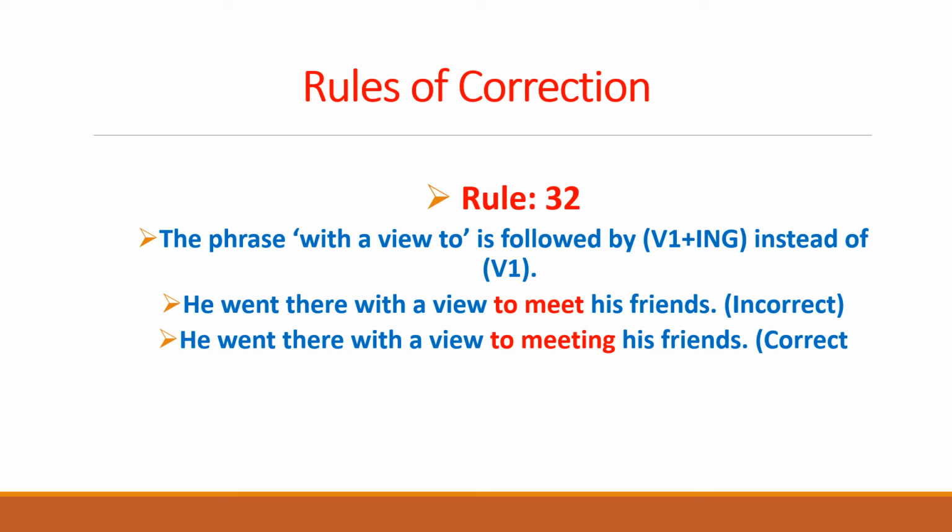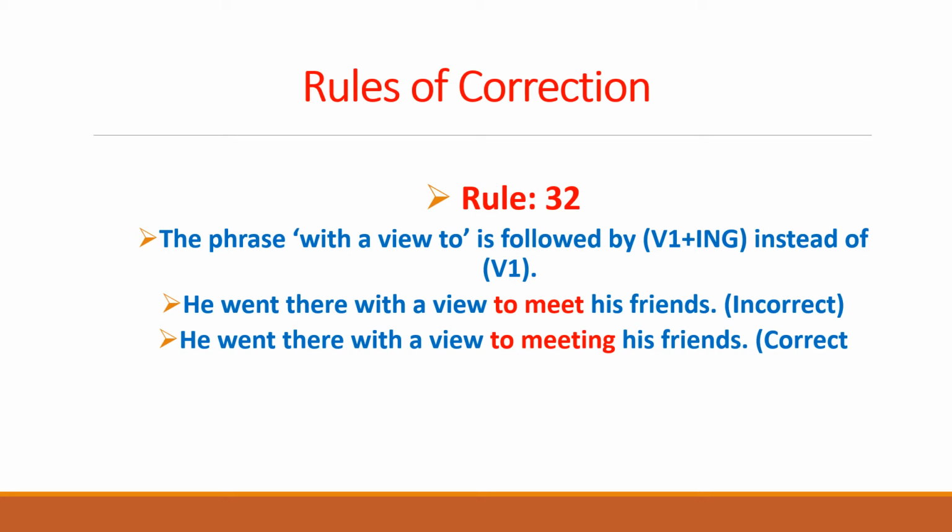Let us move to the example. Example number 1. He went there with a view to meet his friends. In this sentence, we can see that the phrase "with a view to" has been used. And after "to", we see the first form of the verb, meet. That is incorrect. So we have to add ing with the first form of the verb by converting meet into meeting. So this would be the correct use of the "with a view to" construction.